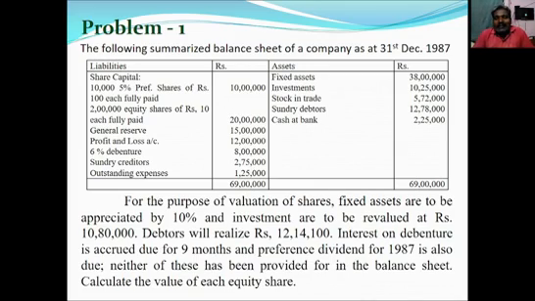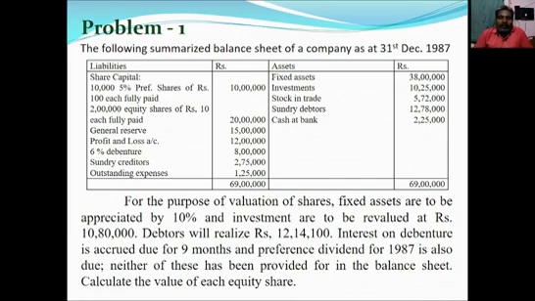On the other hand, asset side: fixed assets 38 lakhs. Investments 10 lakh 25,000. Stock in trade 5,72,000. Sundry debtors 12,78,000. Then cash in bank 2,25,000. So both sides the company's total is 69 lakhs. With the help of the following information, we will calculate value of each equity share.